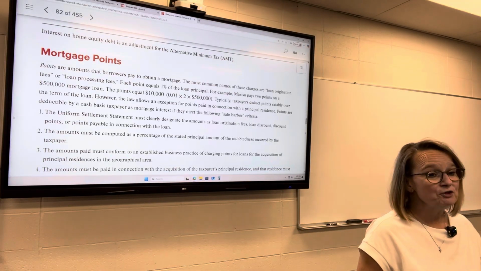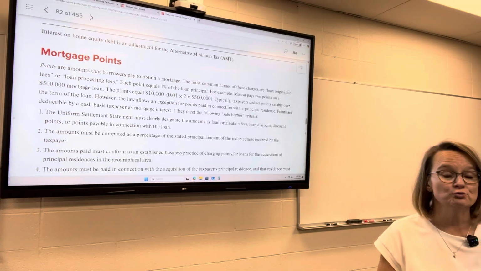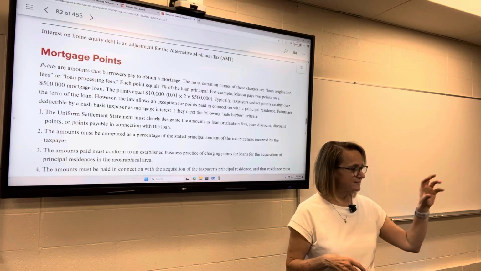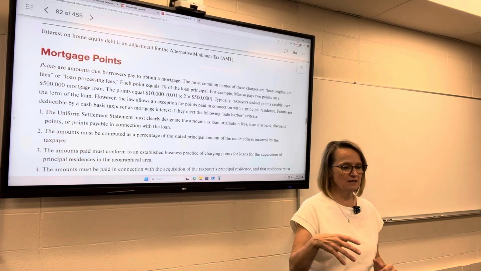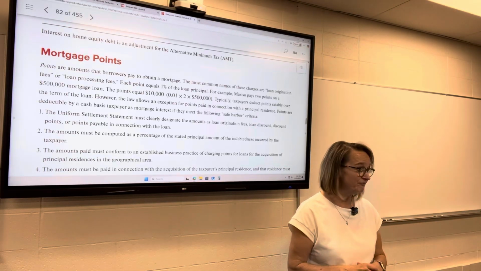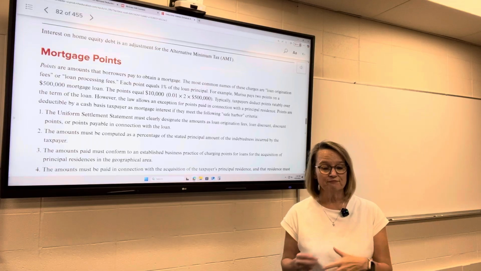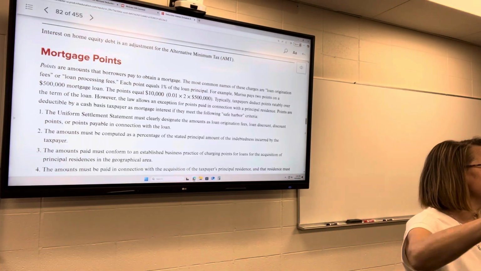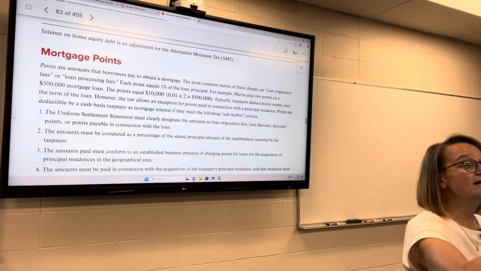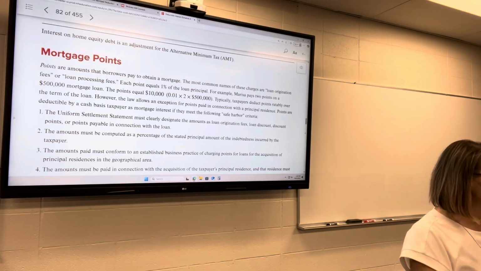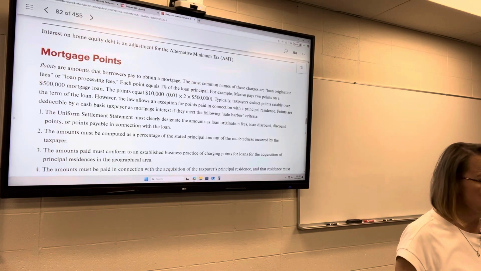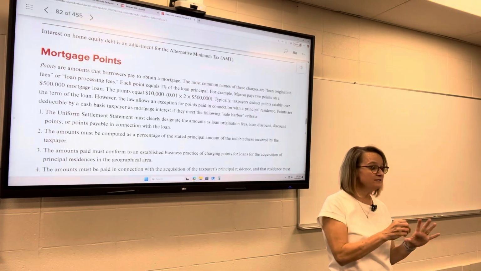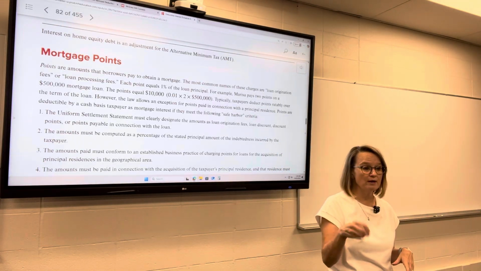If you paid the points in order to refinance the house, and there are multiple reasons that people will refinance a home, so you already own the house and you're just exchanging loans on the house, in that case you don't get a deduction for the points all up front.